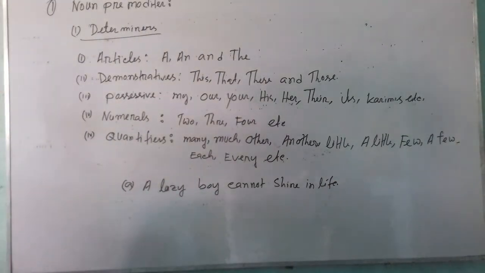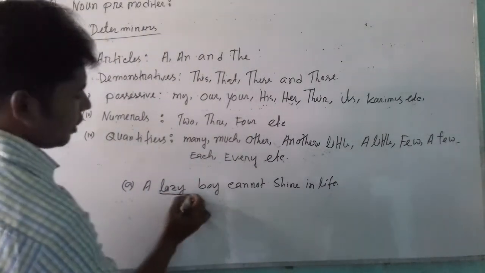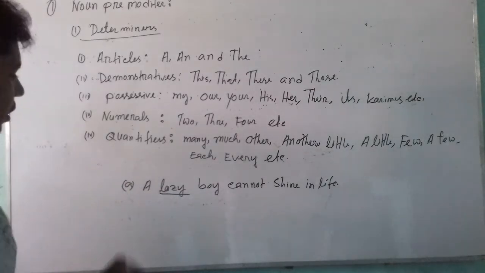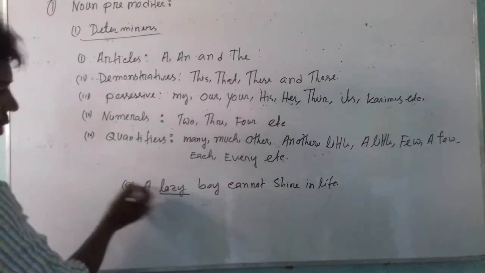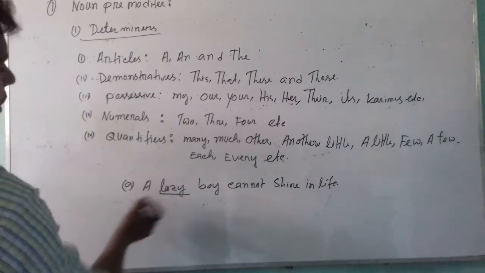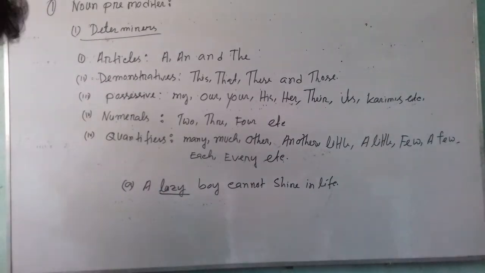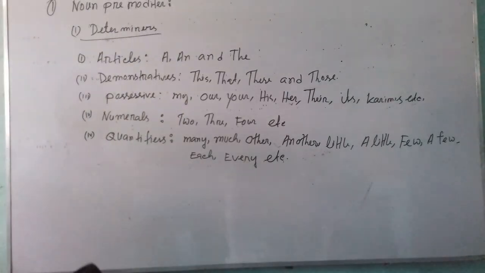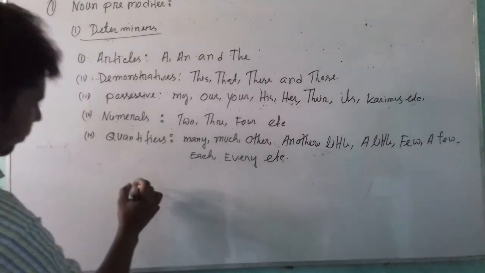A lazy boy cannot shine in life. Here lazy is an adjective, and before the adjective, a is the pre-modifier of lazy.